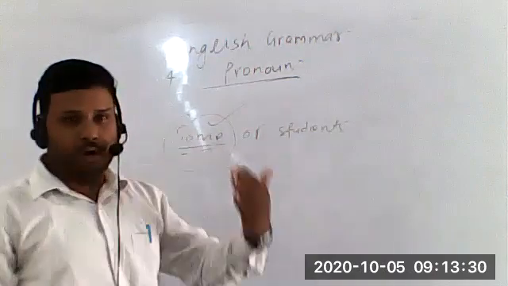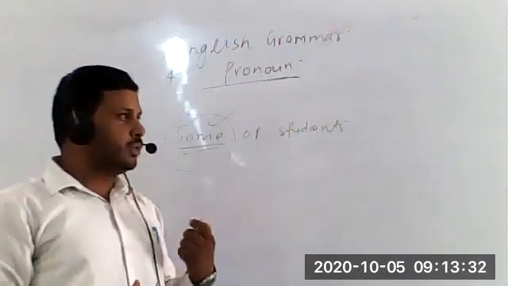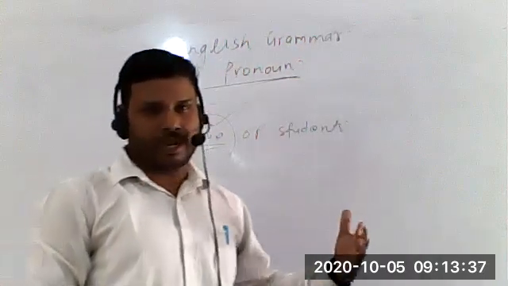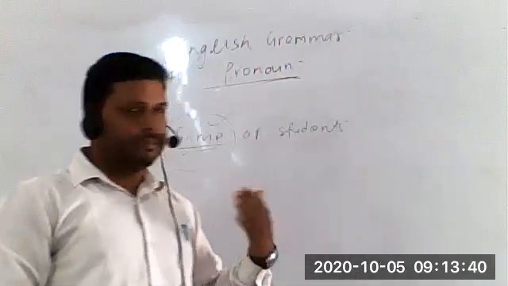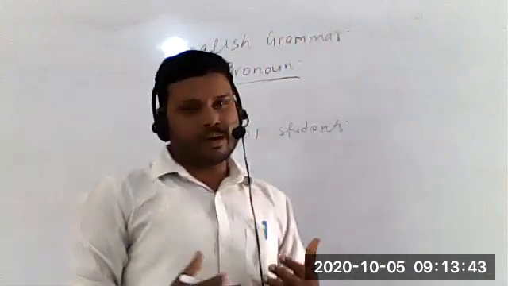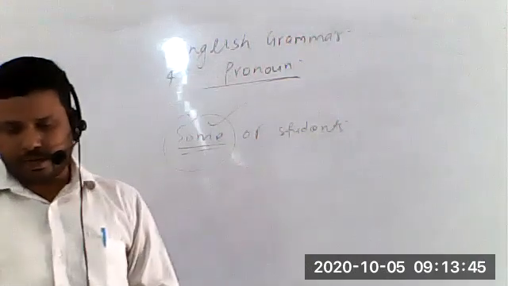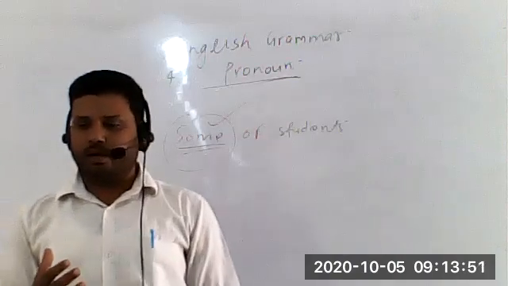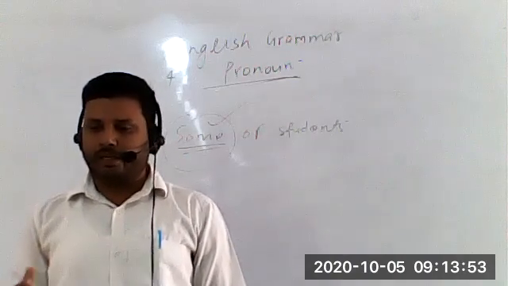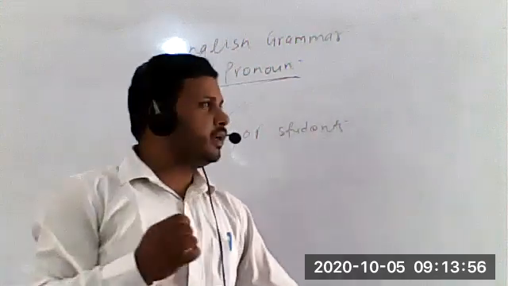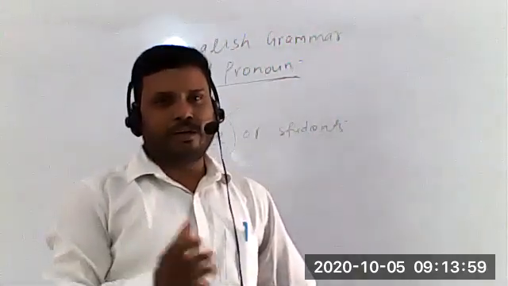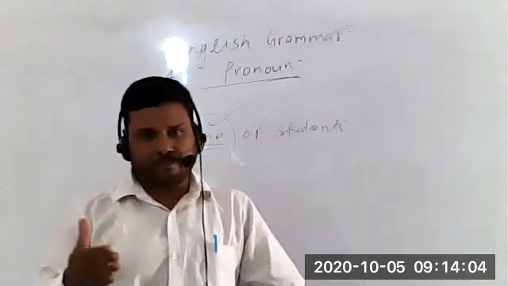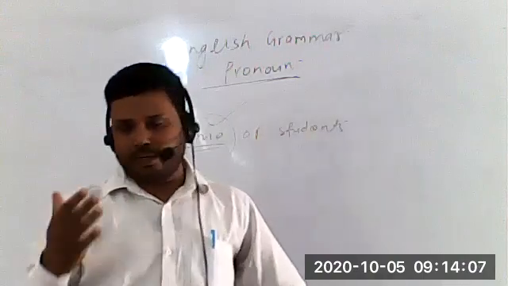So indefinite pronoun is a pronoun which demonstrates things or persons that we are not definite about, or not sure about, what their number is. You can also see its definition: the pronouns which are used to refer to people or things in a general way and not in a particular way. There will be no certainty that we are talking about something particular. It will always be indefinite. अनिश्चित, कुछ जो भी चीज हम बात करेंगे in indefinite pronoun, that will be something indefinite.